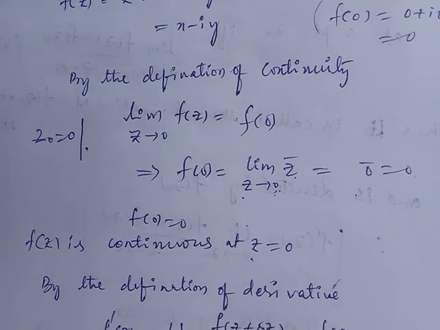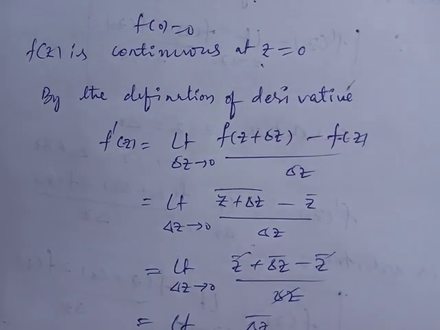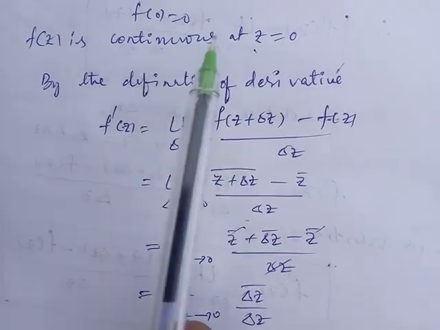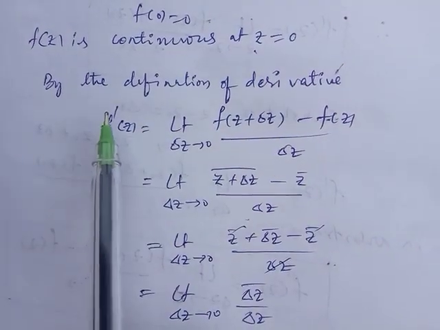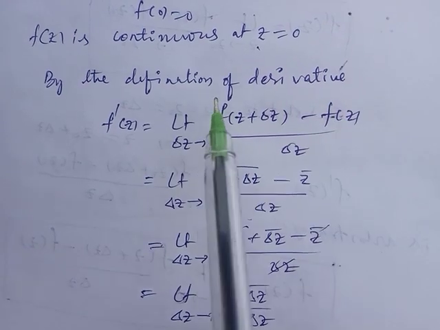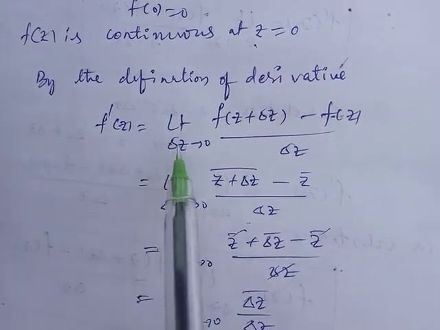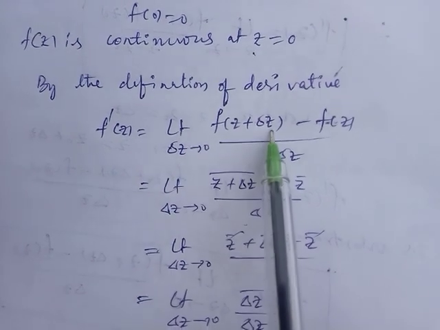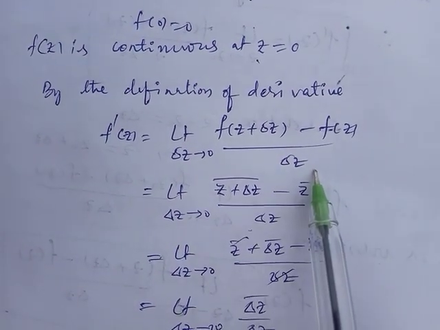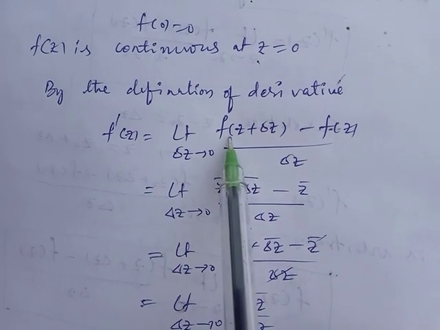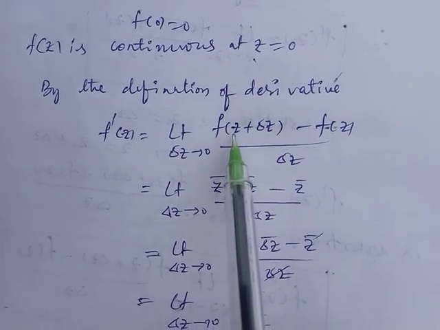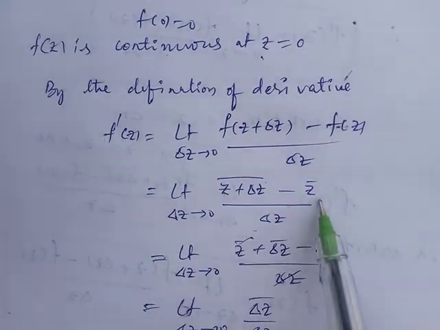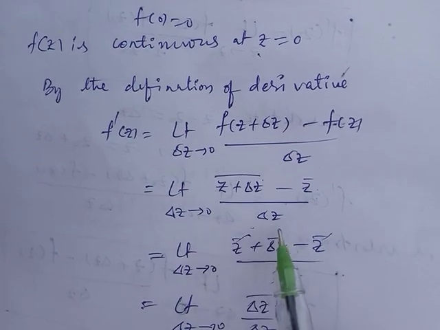Next, we should show the function is not differentiable at z equal to 0. So f of z is continuous at z equal to 0. By the definition of derivative, f dash of z equals the limit as delta z tends to 0 of f of z plus delta z minus f of z by delta z. With f of z equal to z bar, replacing z by z plus delta z, we get z plus delta z whole bar minus z bar by delta z.